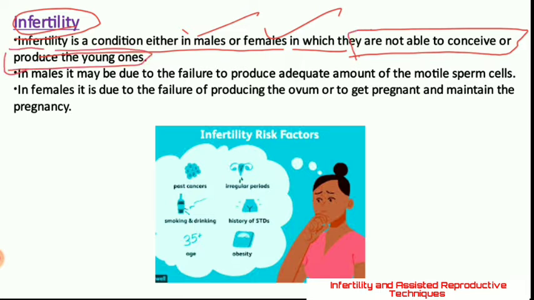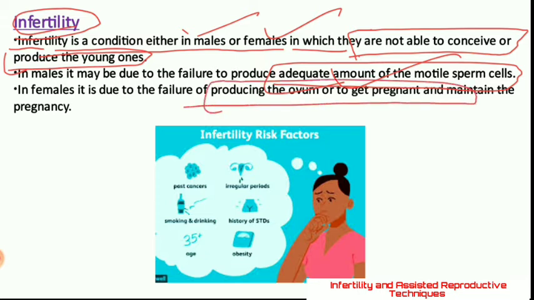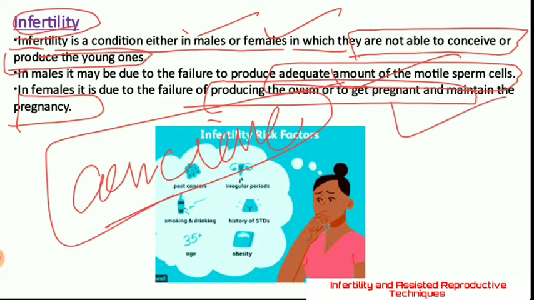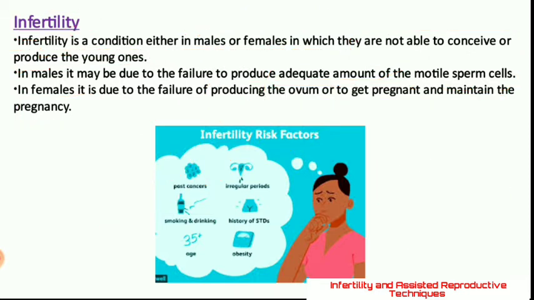If you talk about the male, then the male is not able to produce a proper amount of motile, the moving sperm cells. If you talk about a female, the female is unable to produce ovums, the egg cells, or she is unable to conceive, to get pregnant, or to maintain the pregnancy. So let us talk about all of these topics.